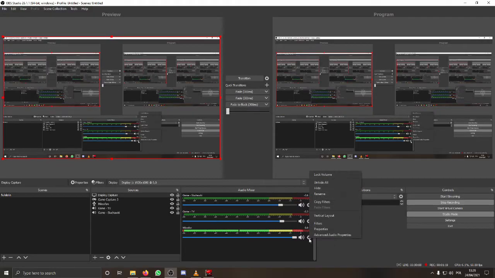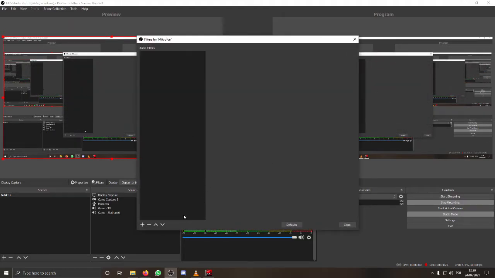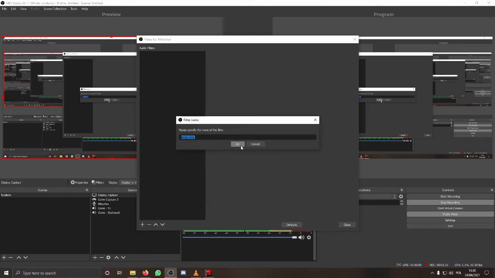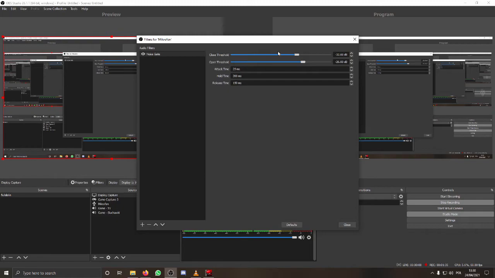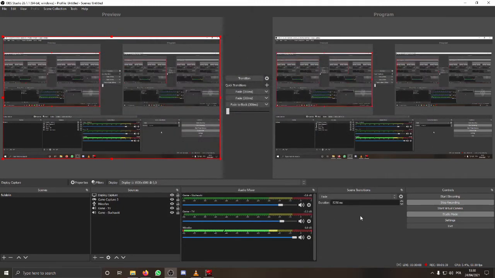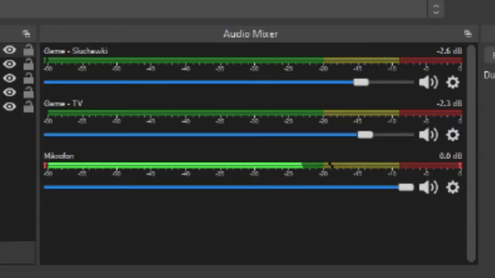You click on this little gear here, you go to Filters, click on the plus button, Noise Gate. This is the setting that solved it for me. And I just use the default setting close. And this is what happens when I mute my mic. As you can see, the background noise has been completely eliminated, and I hope that my future recordings will be